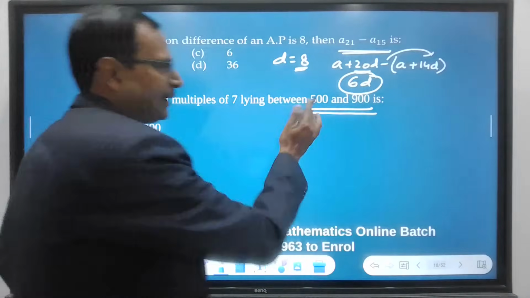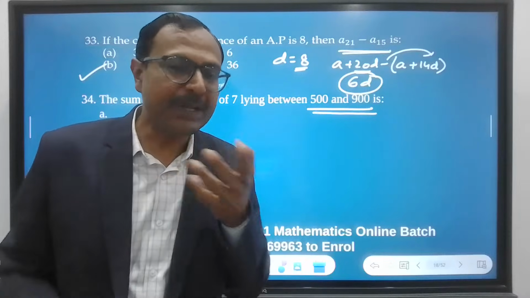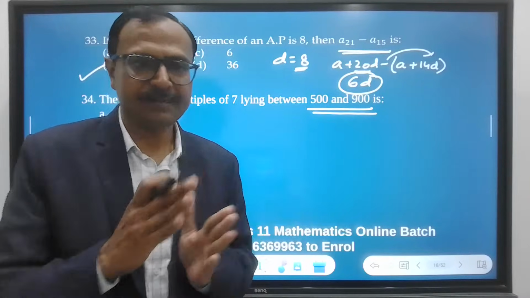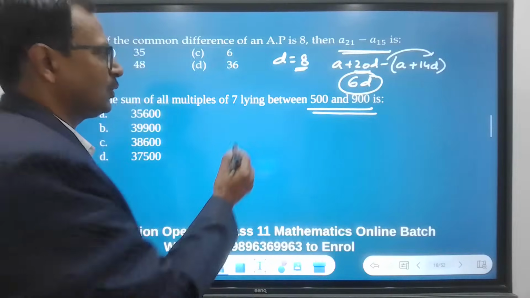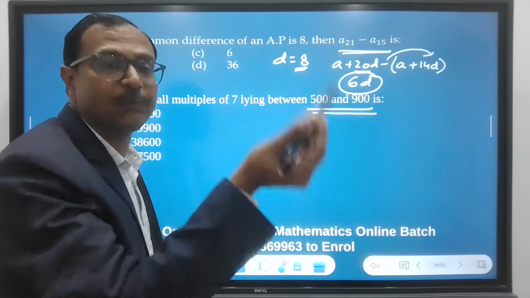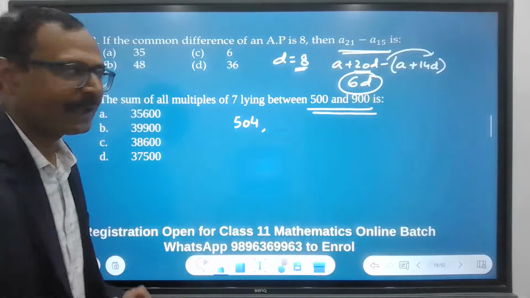Multiples of 7 lying between this. See, very close to 500 is 490, which is a multiple of 7, right? So 497 and then 504. So 504 will be the first number.